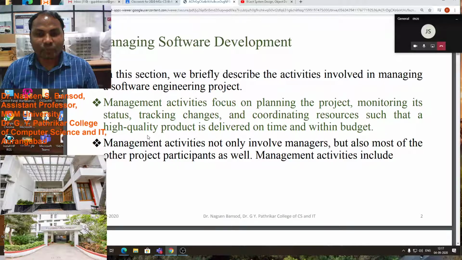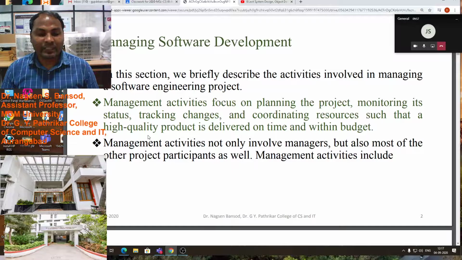Management activities focus on planning the project, monitoring its status, tracking changes, and coordinating resources such that a high quality product is delivered on time and within the budget. Management activities involve not only managers but also most of the project participants.